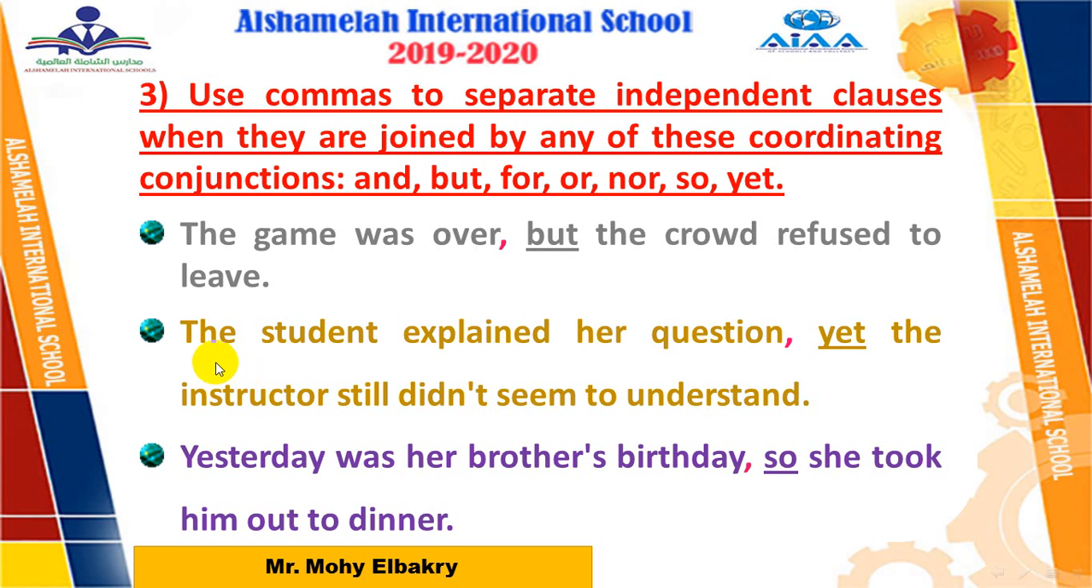Number 2, the student explained her questions. Yet means but, used for contrast, so before yet add a comma. Yet the instructor still didn't seem to understand. Number 3, yesterday was her brother's birthday. So, one of the coordinating conjunctions, so before so add a comma. So she took him out to dinner.